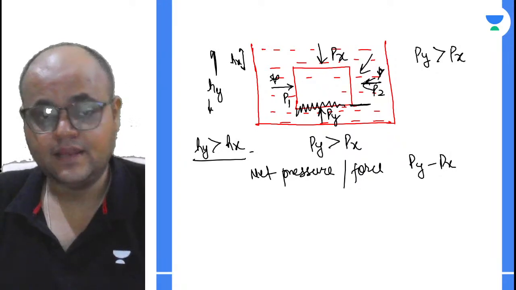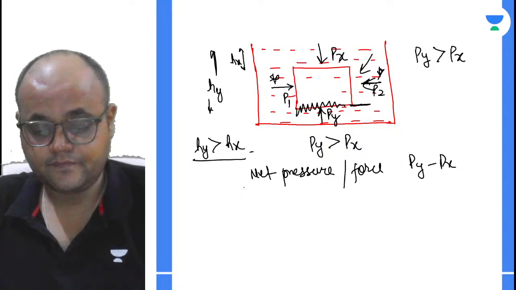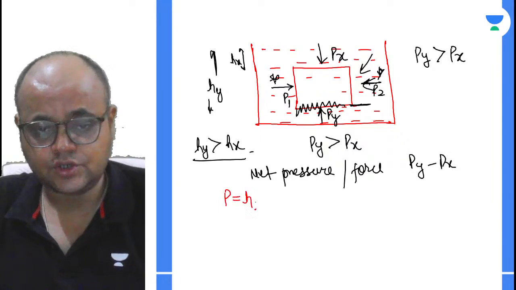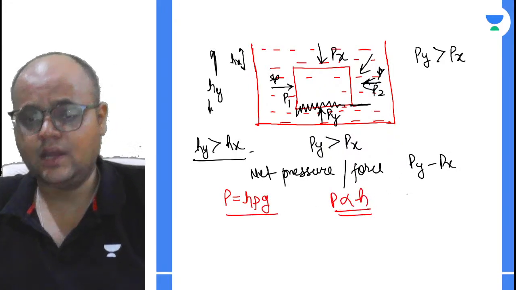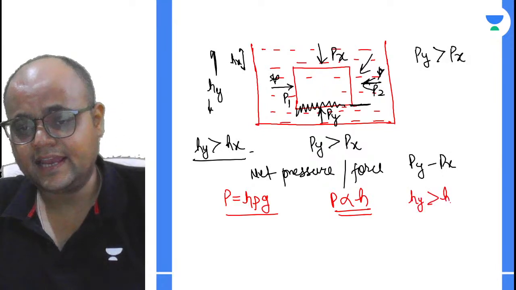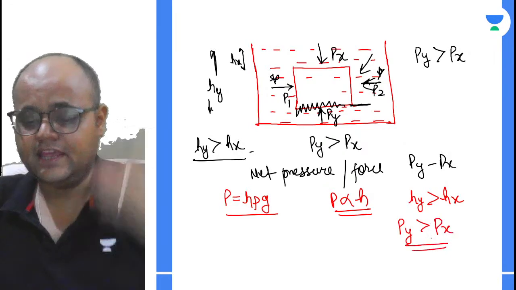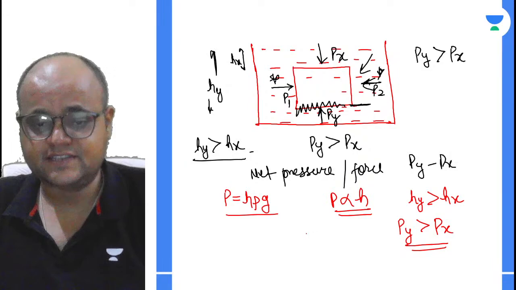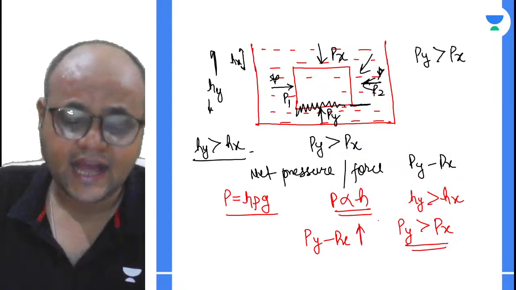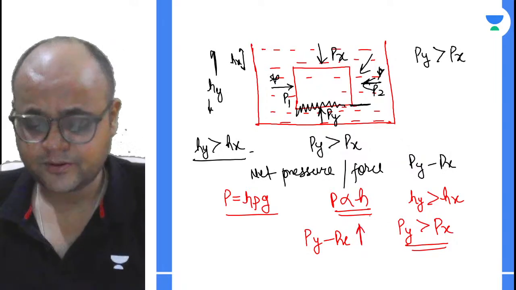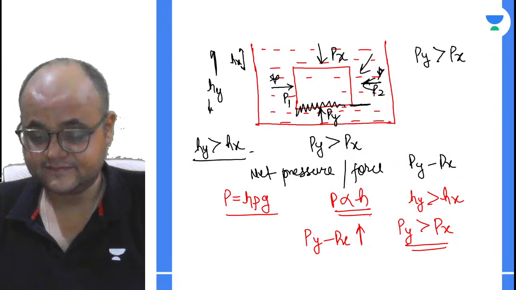क्यों equal नहीं है? क्योंकि my dear friends, हमने अभी थोड़ी देर पहले पढ़ा that P is equal to h rho g. Now pressure is directly proportional to height. Now h of y is greater than h of x. That means p of y is greater than p of x. If p of y is greater than p of x, that means py minus px एक net pressure लगेगा, right? Yes or no? Yes, Kazir, I've taken your point. Yes, yes, yeah.